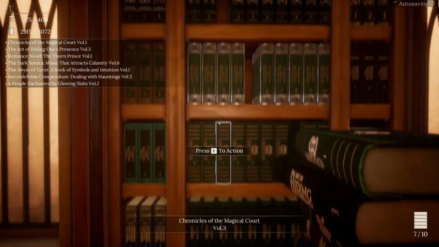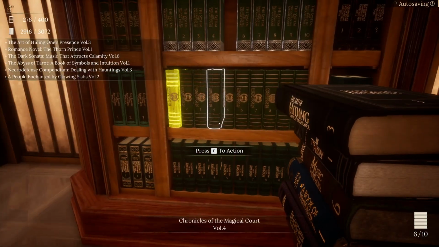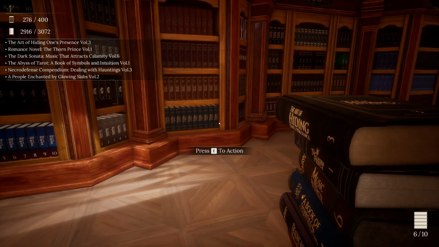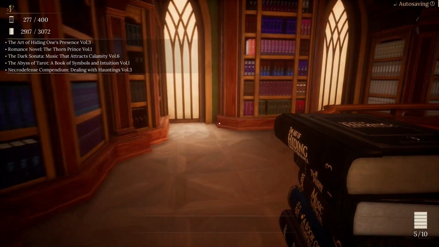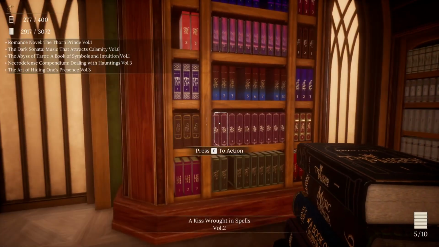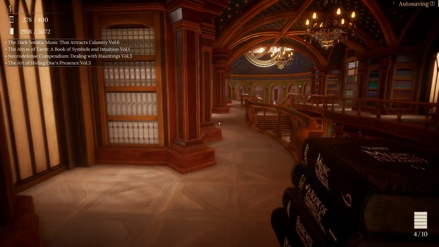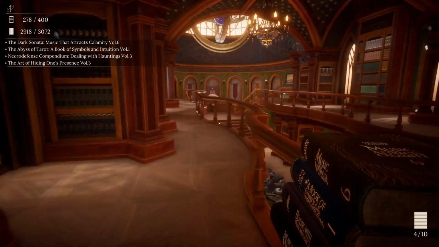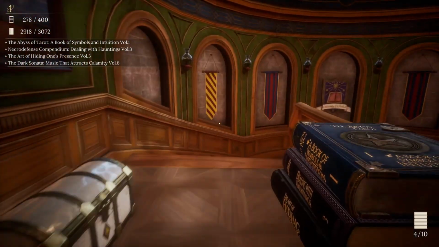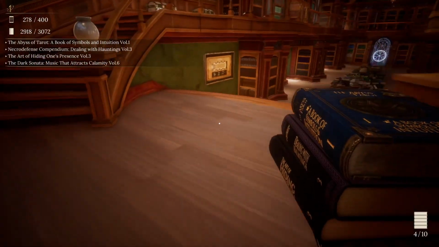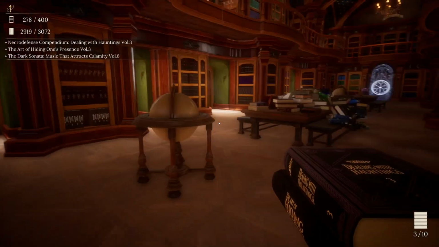Chronicles of Magical Court, Volume 1. Why are you in the wrong spot? You go there and you go there. People Enchanted by Glowing Slabs, Volume 2. Romance Novel The Thorn Prince, Volume 1. Up here. So, music, yep. So we should start with The Abyss of Tarot, A Book of Symbols and Intuition, Volume 1. Book of Tarot, Volume 1, you go right here.